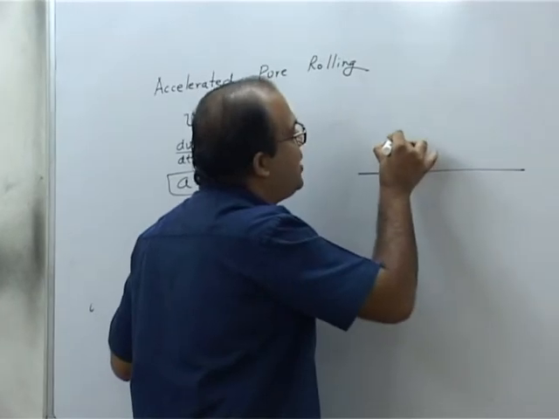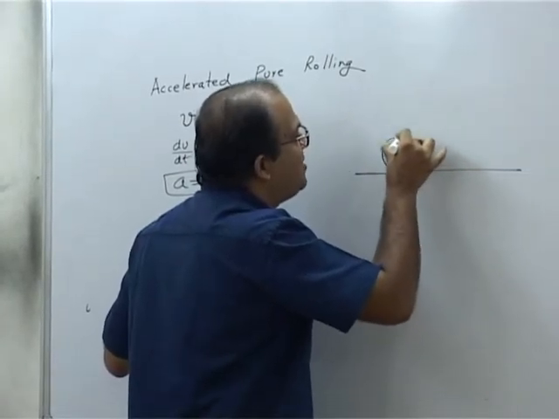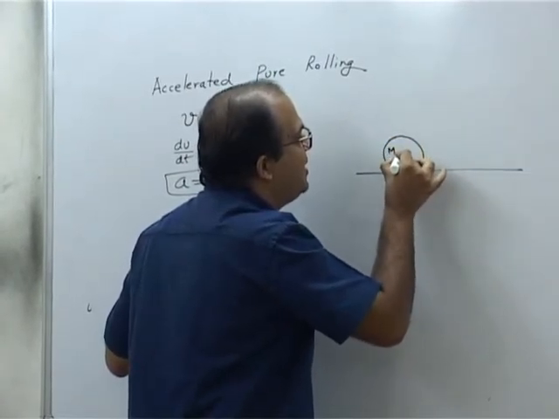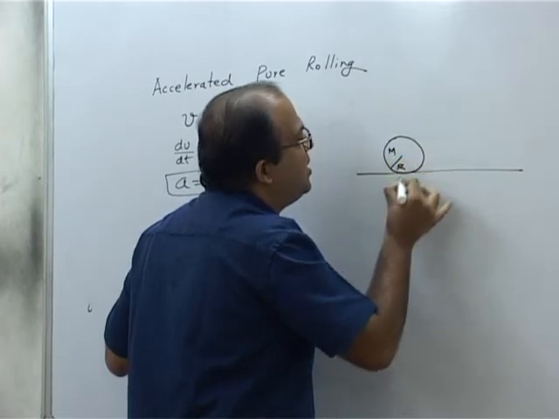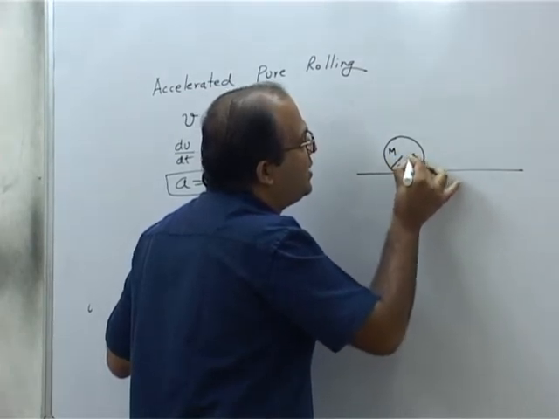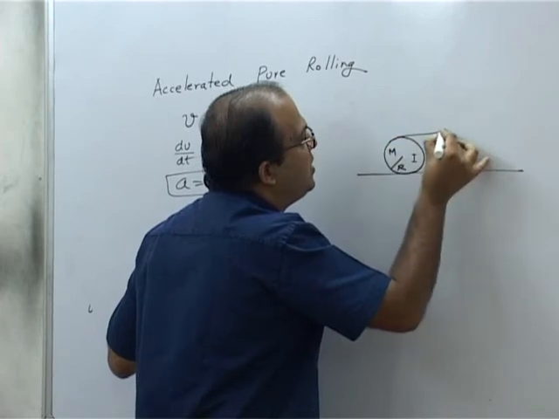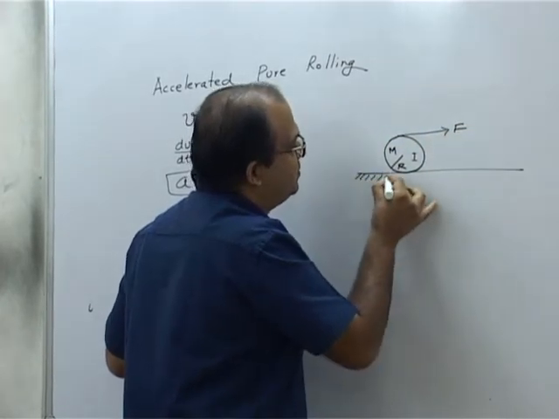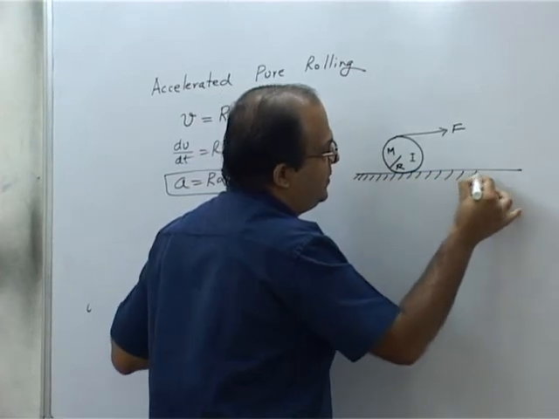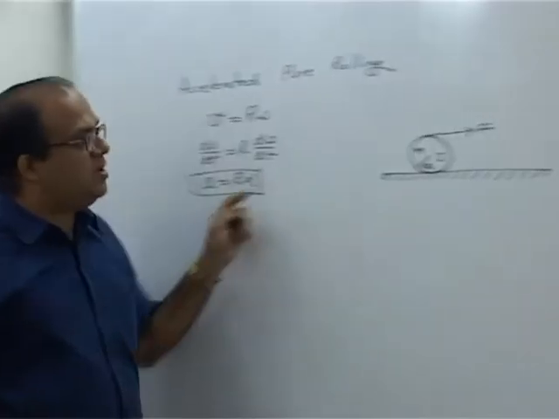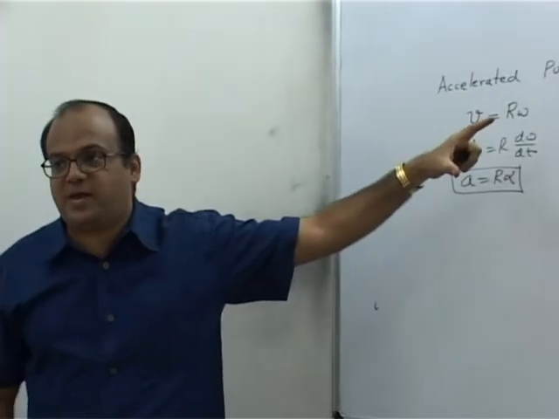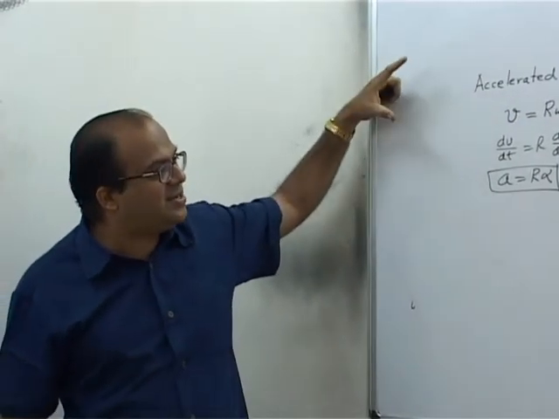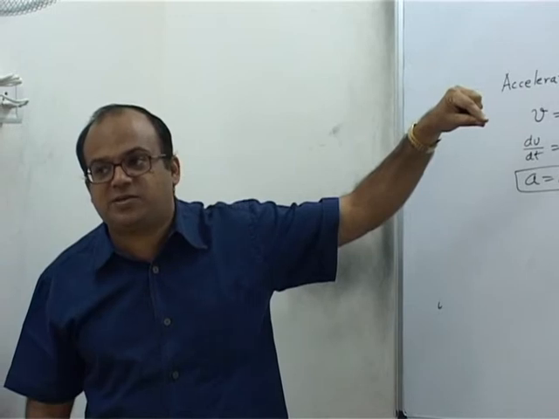Let us consider a rolling body of mass M, radius R, and moment of inertia I. A force is applied at the topmost point of the body as shown. Because that force is getting applied, that causes a linear acceleration and an angular acceleration.